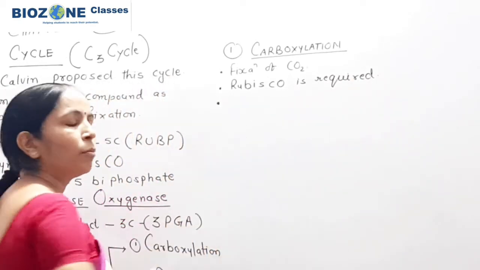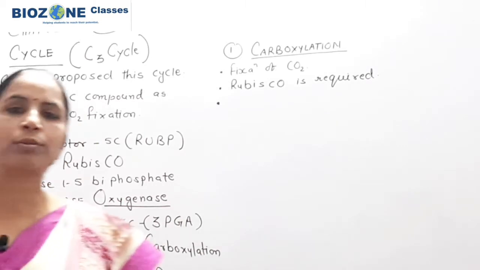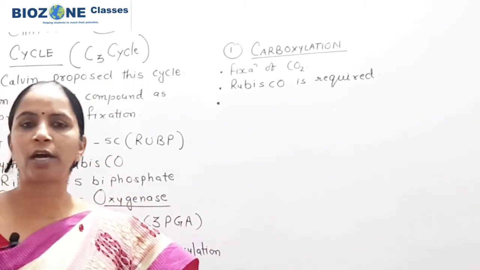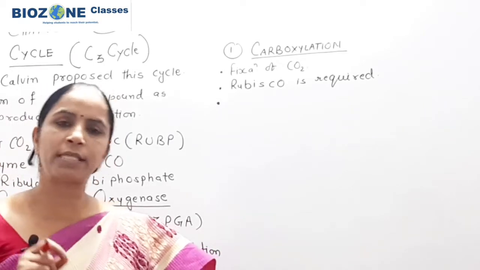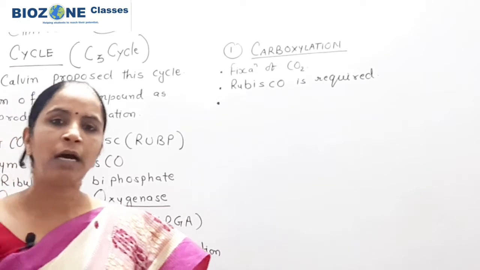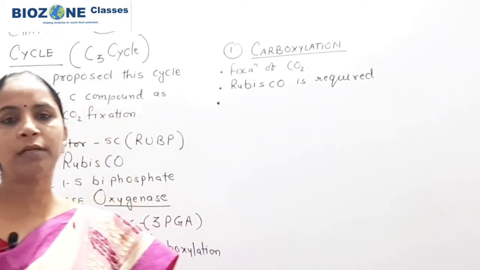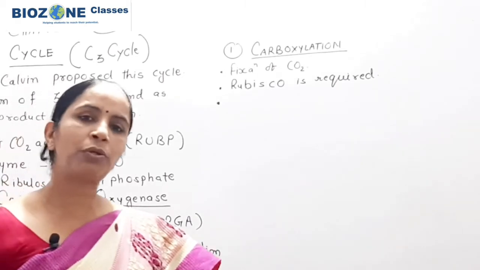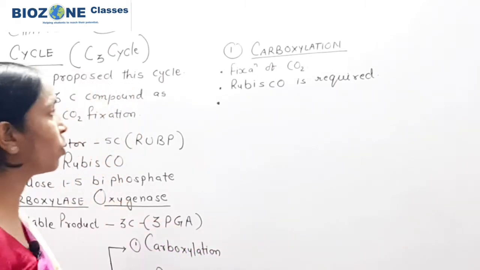And how many molecules of carbon dioxide enter? Remember, for one phase of carboxylation, or in every cycle, one molecule of carbon dioxide enters, and gradually one by one, 6 molecules enter for the formation of one molecule of glucose.